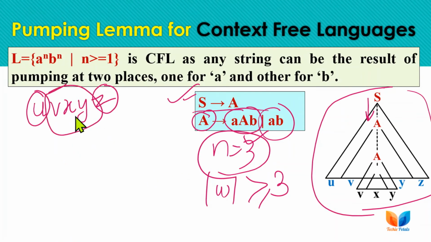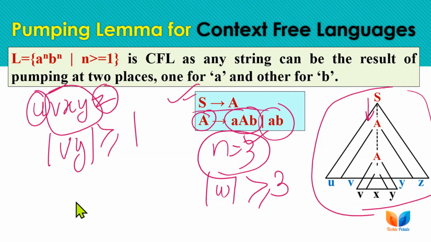Out of them, V and Y are the iterative parts, and the length of these parts must be greater than or equal to 1, meaning we cannot have both parts as null for the same string, so we have to choose the string accordingly.